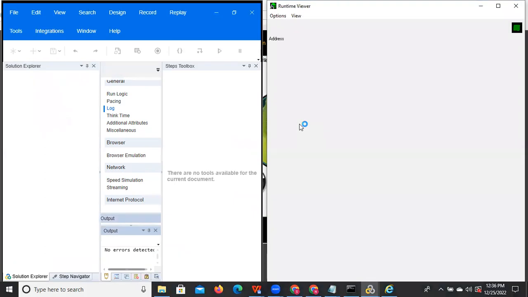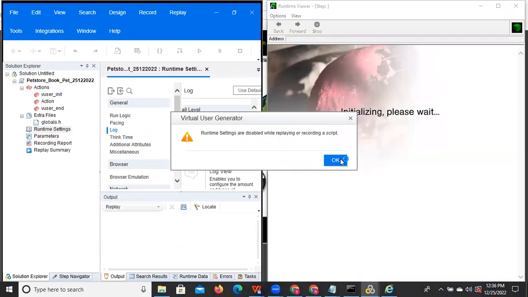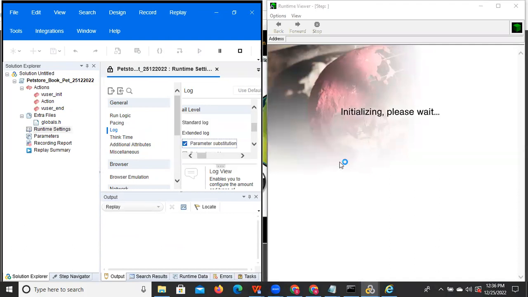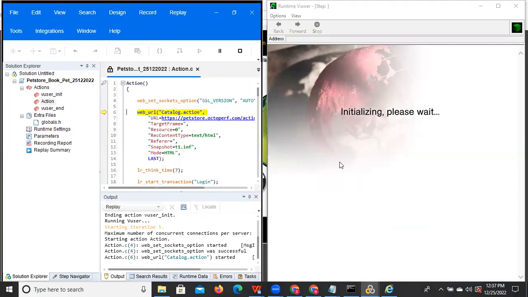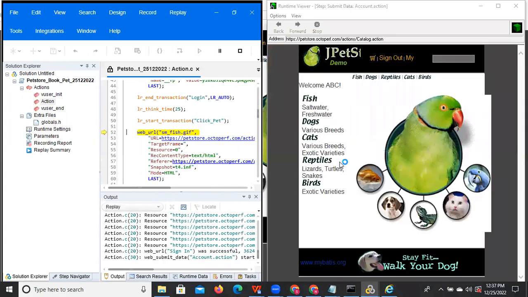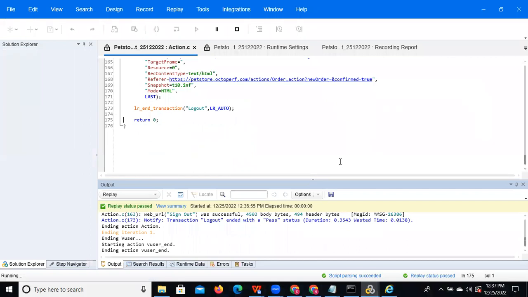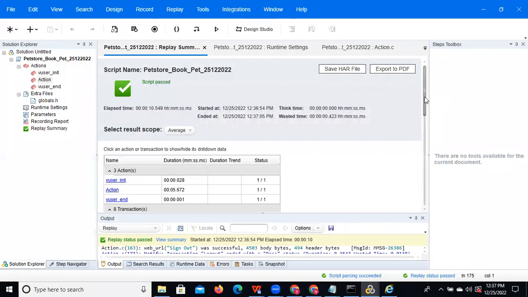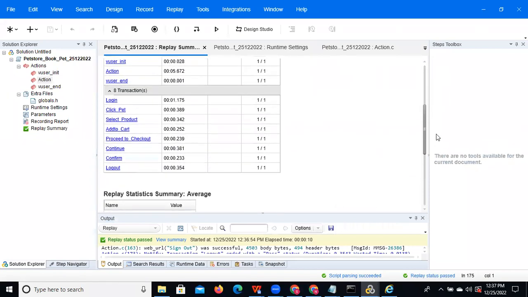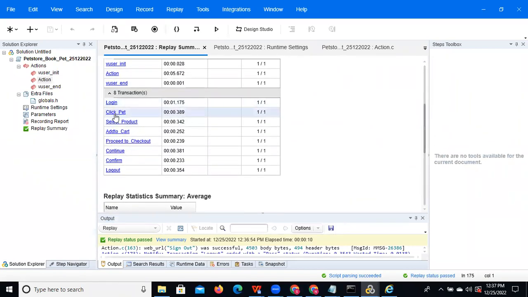You can see it started. In the runtime viewer you are able to see it initializing, which means launching your application. See, login and booking are completed. Now you can observe here the transaction names you have given: login, click on pet, select a product and add to cart, proceed checkout, continue, confirm, logout. All transactions display for one user.